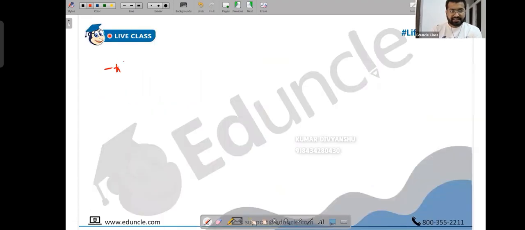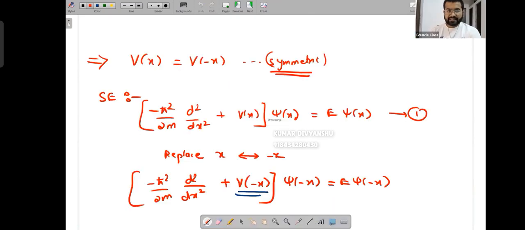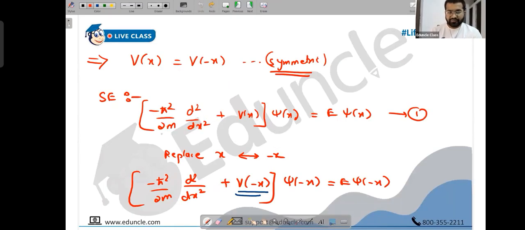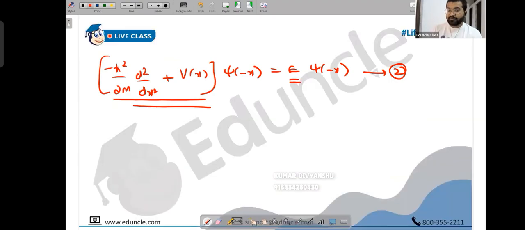Okay. So we have minus ħ² upon 2m, d² upon dx², plus V of minus x, which is V of x. So the operator goes back to the original operator, acting on psi of minus x, which is equal to E times psi of minus x. What do we see from equation 1 and equation 2, people? The operator is the same operator. Here also you have exactly the same operator. Here you have the same eigenvalue, people. But the wave functions are different.